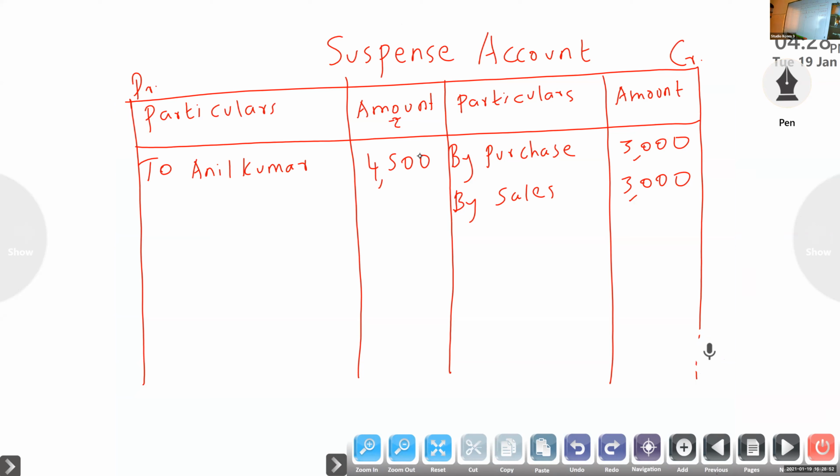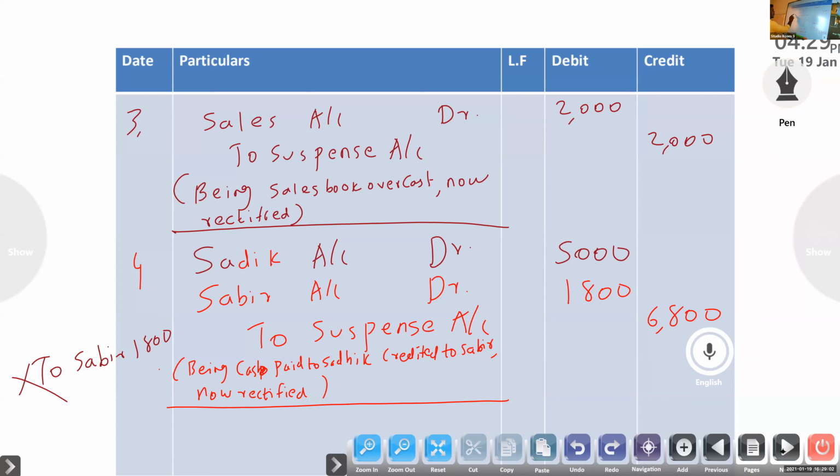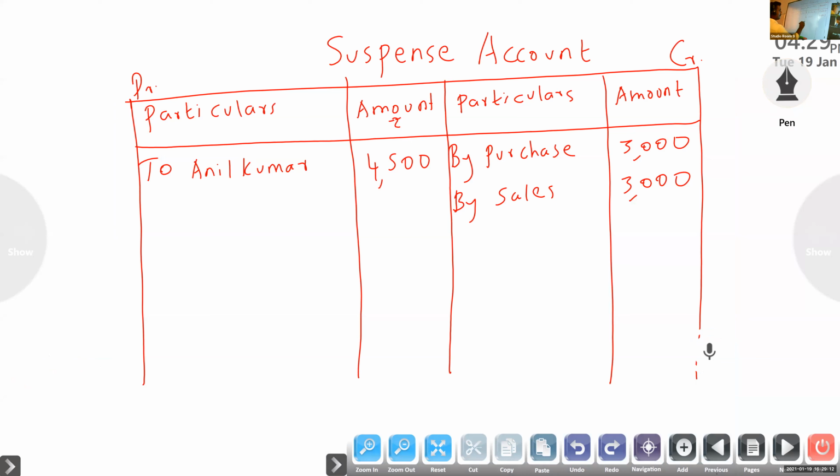Next one, third one, sales account to suspense. So suspense is credit. So on the credit side you have to write by sales, 2,000.